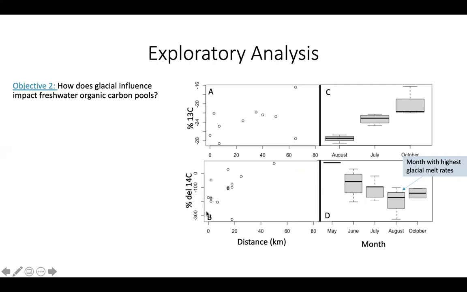Next, looking at %14C, this is actually indicating a pretty old carbon pool, and it is actually increasing in age as we move further away from glaciers, which is what I would expect to see. And it's also maybe suggesting that this old carbon is being used up as it moves down the river. So perhaps it is being preferentially used over terrestrial sources as we move down the river. Additionally, I did box plots of these by month, and the lowest values of my %14C that I obtained were from the month of August, which I think is interesting because that is the month with the highest glacial melt rates.